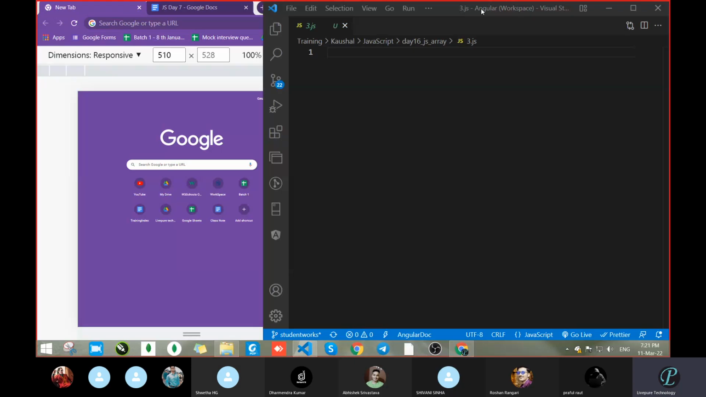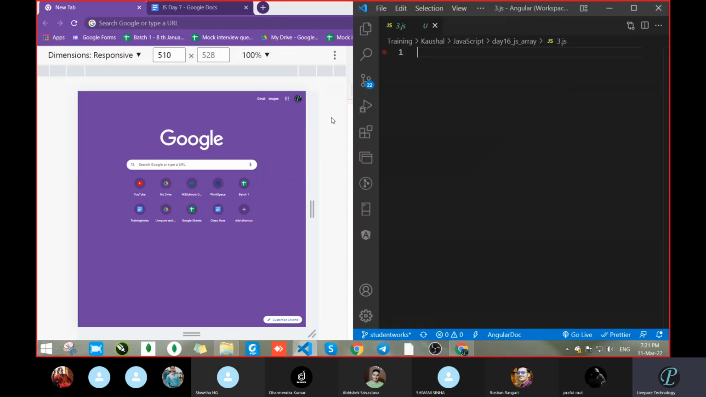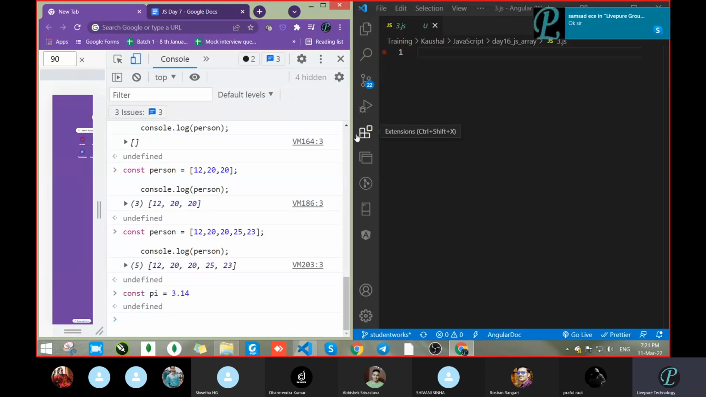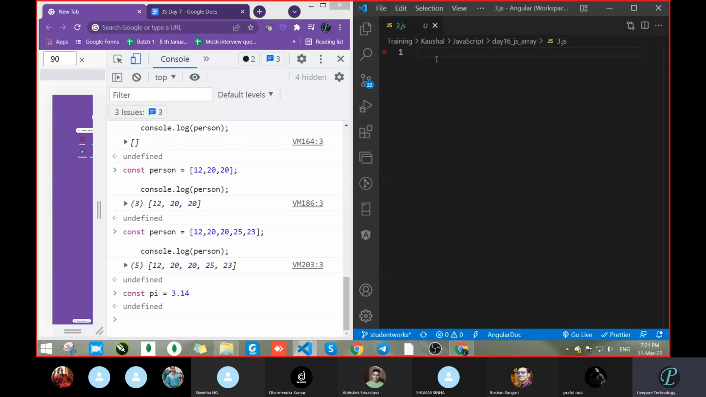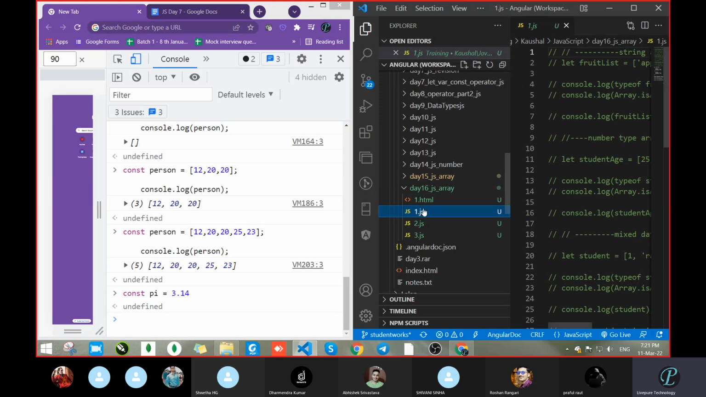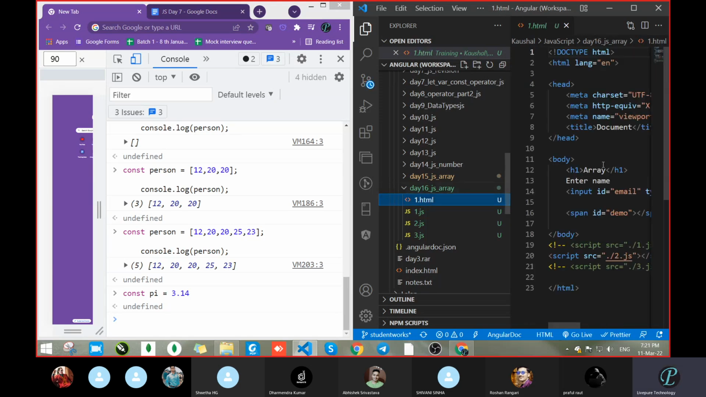Okay, so today we are going to start the remaining part of the array methods. Anyone who had not completed the array, has everyone gone through that or not? Whatever we had discussed yesterday, is that clear?